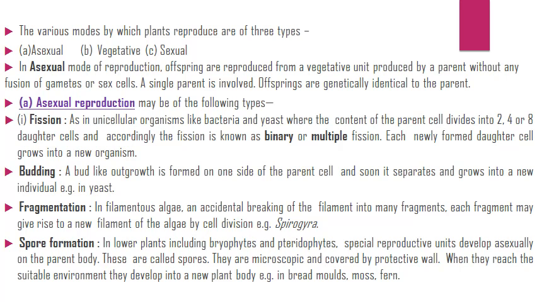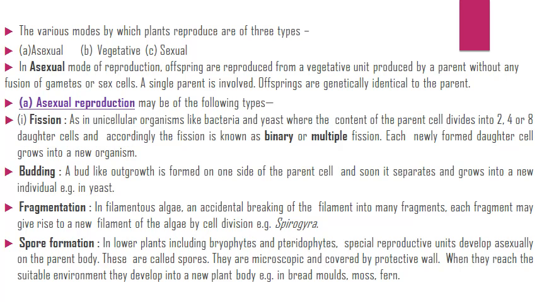Asexual reproduction may be of the following types: fission, as in unicellular organisms like bacteria and yeast, where the content of the parent cell divides into 2, 4 or 8 daughter cells, and accordingly the fission is known as binary or multiple fission. Each newly formed daughter cell grows into a new organism. Budding: a bud-like outgrowth is formed on one side of the parent cell, and soon it separates and grows into a new individual, like in yeast.